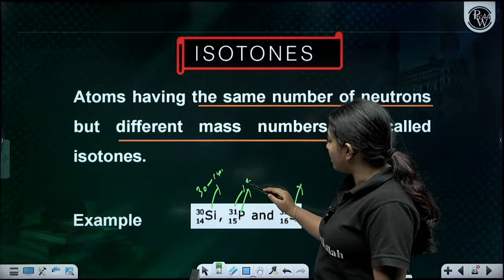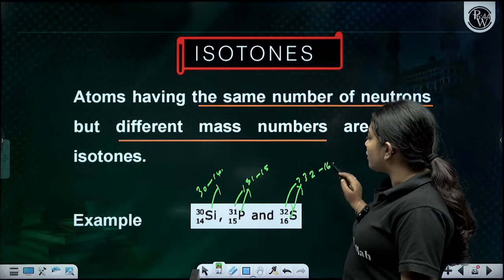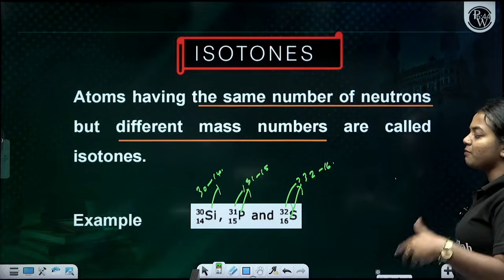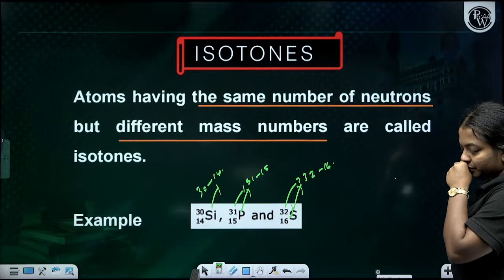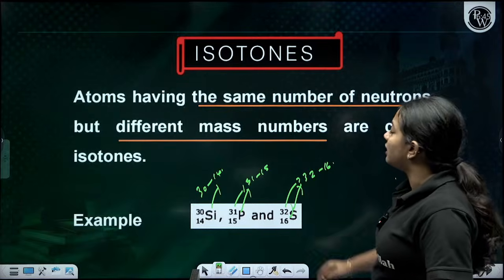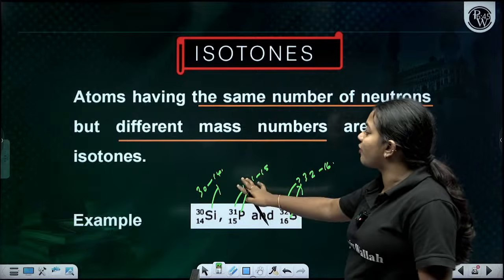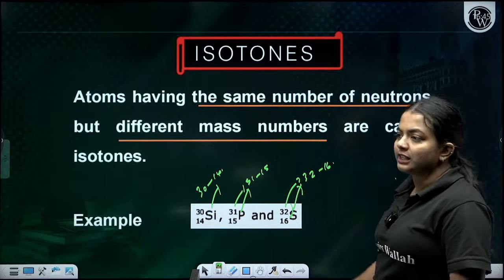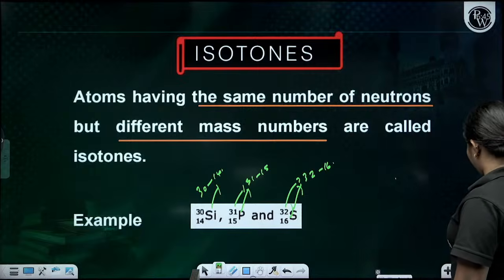Here 31 minus 15, here 32 minus 16, which is 16 each. So they have different atomic numbers and mass numbers, but the same number of neutrons. Clear, everyone? These are the things you have to keep in your mind.